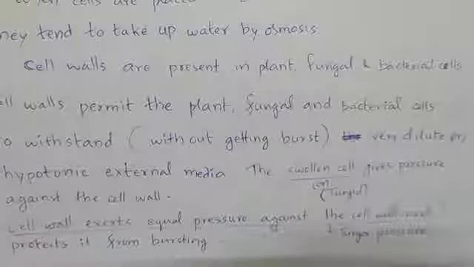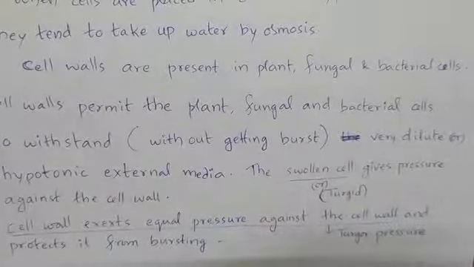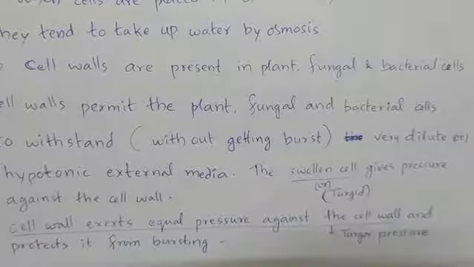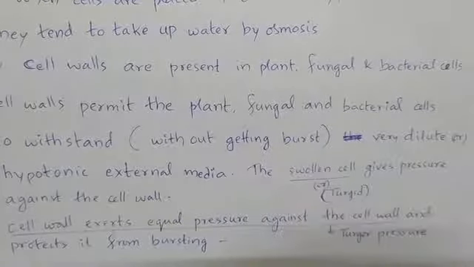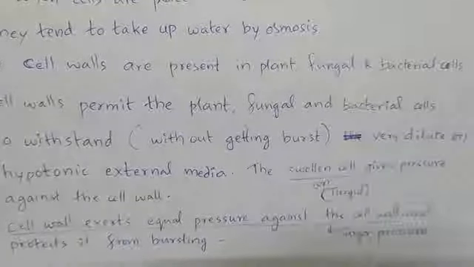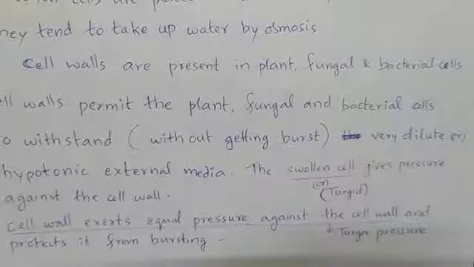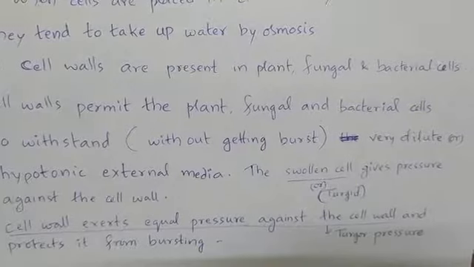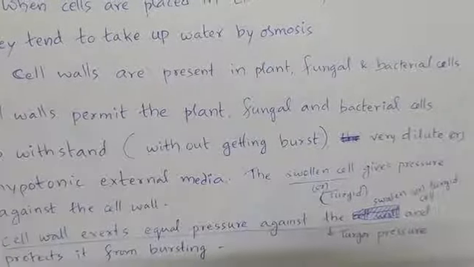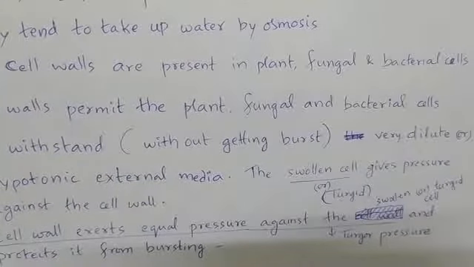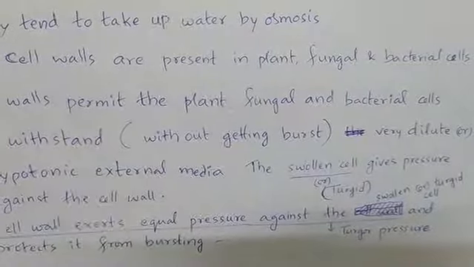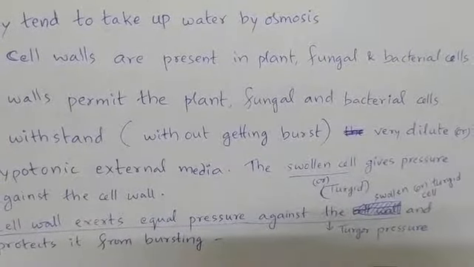But will the cell wall remain calm? No. What will it do? The cell wall exerts equal pressure against the swollen or turgid cell and protects the cell from bursting.